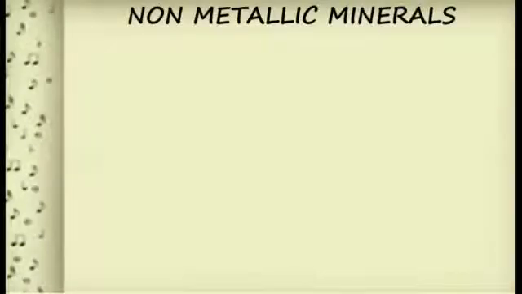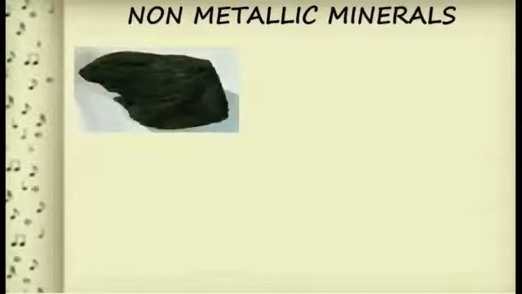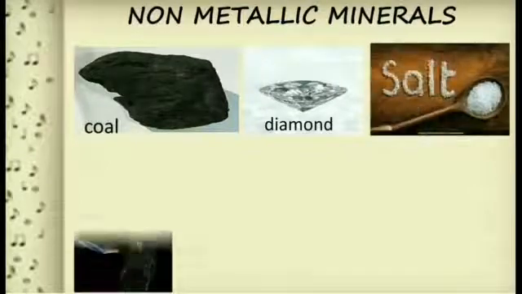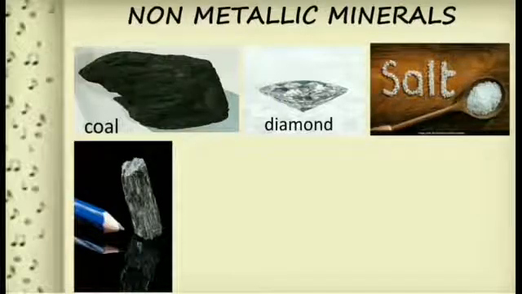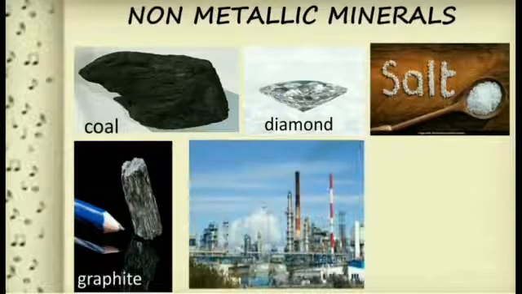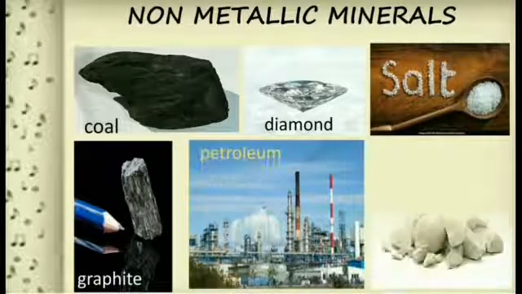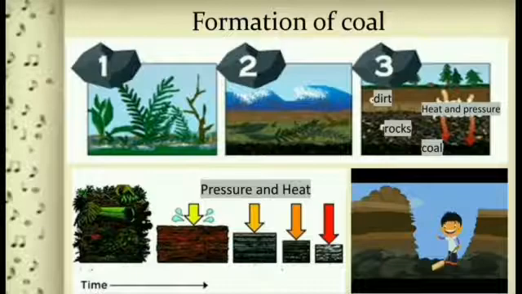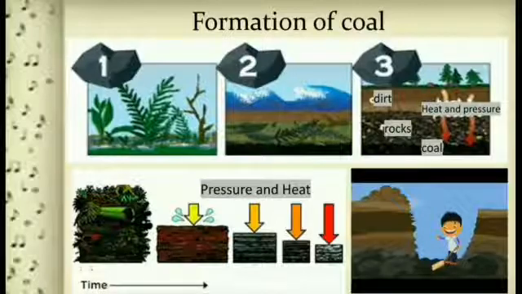Now we are going to study about the non-metallic minerals. Non-metallic minerals are coal, diamond, salt, graphite, then petroleum and limestone. Now we are going to study the formation of coal with the help of this diagram.